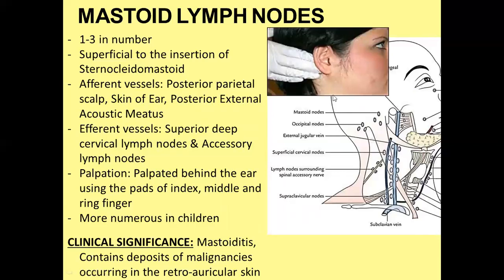Palpation. Palpated behind the ear using the pads of the index, middle, and ring fingers. They are more numerous in children. Clinical significance: the mastoid nodes contain deposits of malignancies occurring in the retroauricular skin behind the auricle.